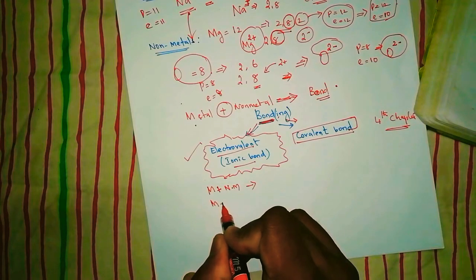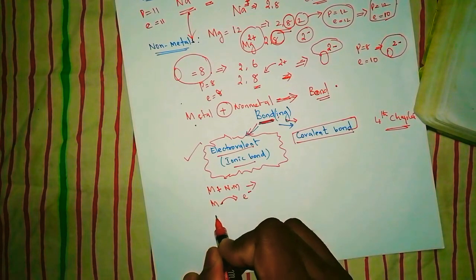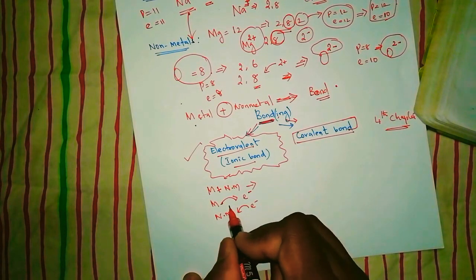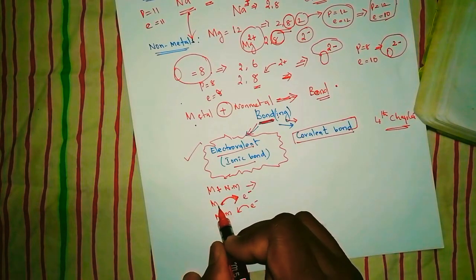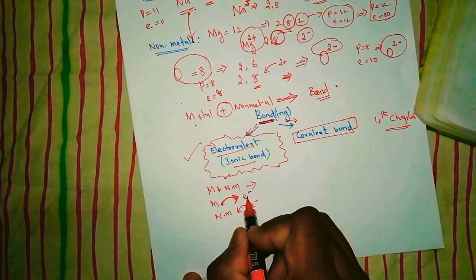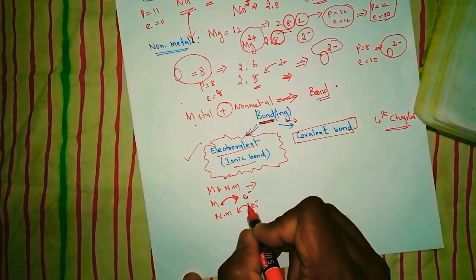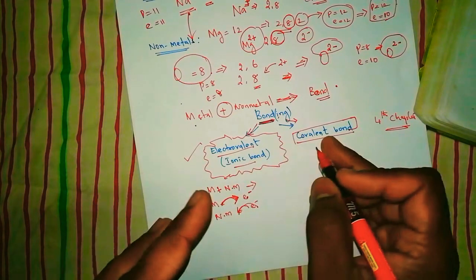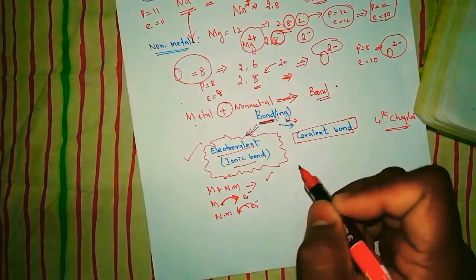Metals are going to give electrons and non-metals are going to gain electrons. Do you understand the difference between that giving and gaining? Metal will give an electron to whom? Non-metal. And non-metal is going to gain an electron from metal. Okay, this is what the giving and getting policy will be in the ionic bond.